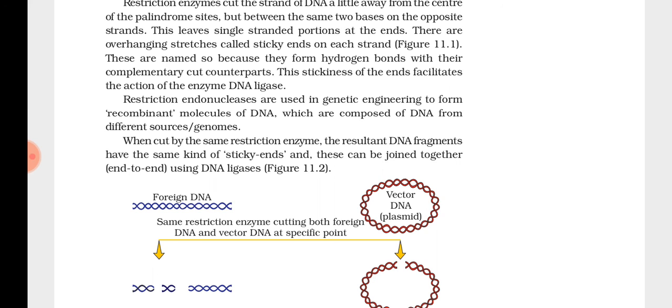They form hydrogen bonds with the complementary base pairs. This makes the work of ligases easy. In this way, recombinant DNA molecules will be produced by restriction endonucleases and by using ligases.